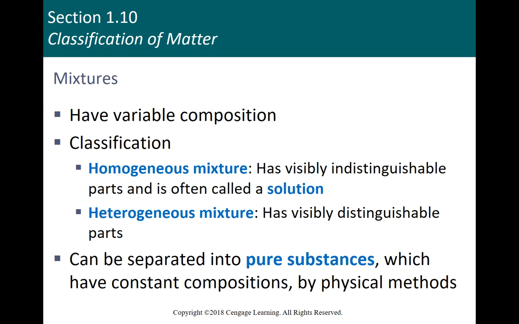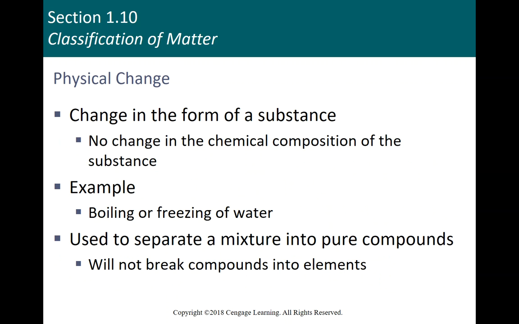Most of the matter around us is mixtures, and a lot of times it's not usable that way, so we need to separate it into pure substances, and we do that by physical means. By using physical means, that means we're invoking a physical change, and so we're changing the form of the substance. We're not changing the chemical composition. An example of a physical change would be boiling water, going from liquid water to gaseous water, or perhaps freezing water, going from liquid water to solid water.